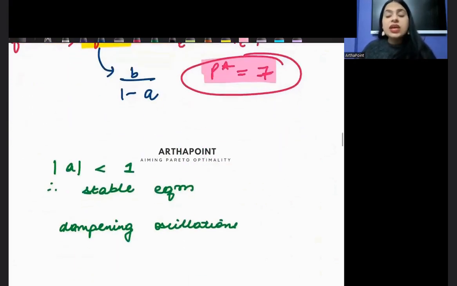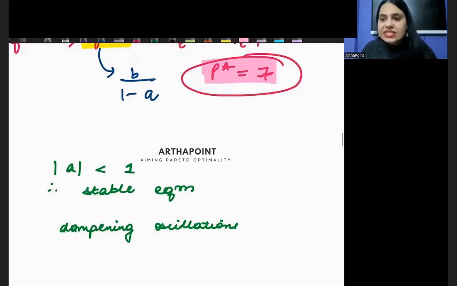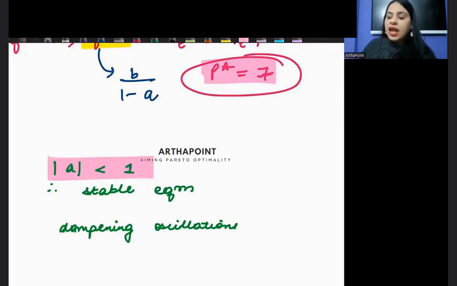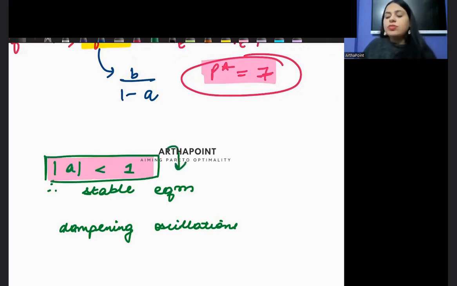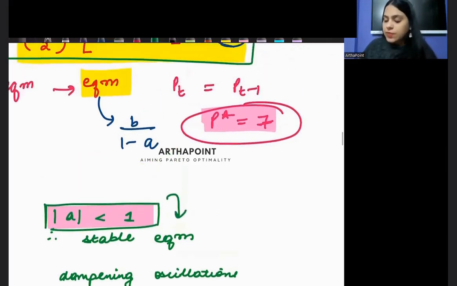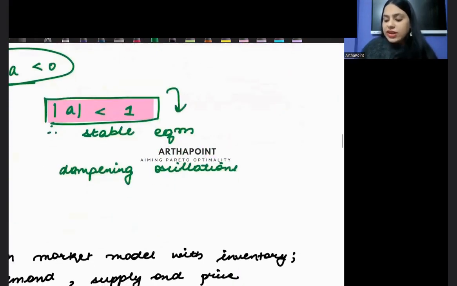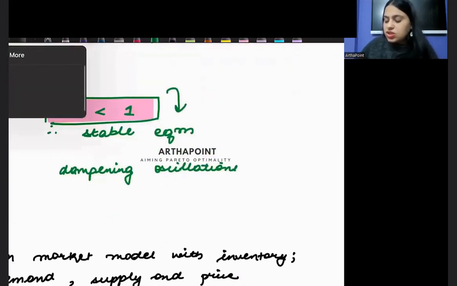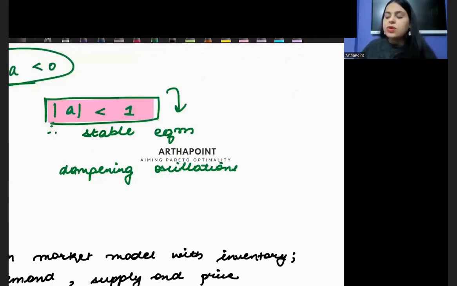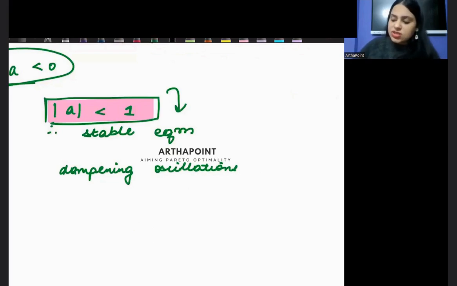Is this equilibrium stable? क्या ये equilibrium stable है? Yes. Why? Because mod A is less than 1. And we know that when mod A is less than 1, we have a stable equilibrium. Acha, one more thing. But we can see that A is between minus 1 to 0. And what have we studied about such graphs? कैसा graph बनता है in such cases?